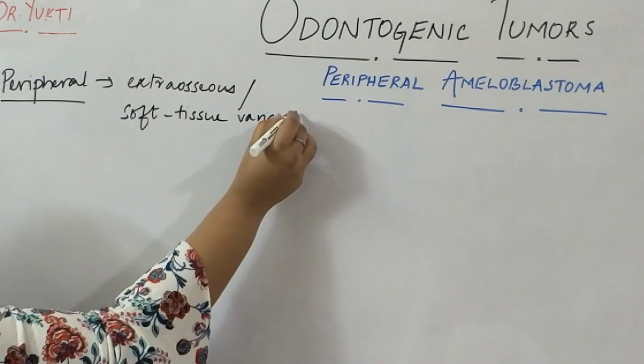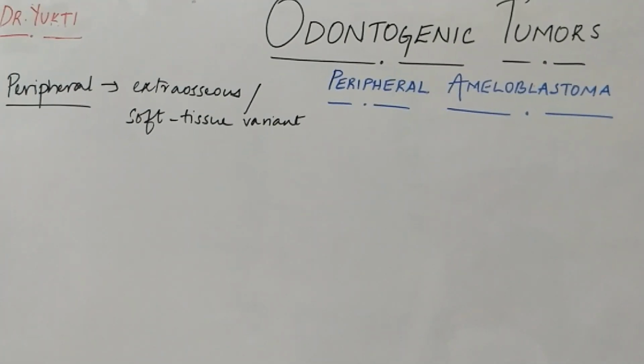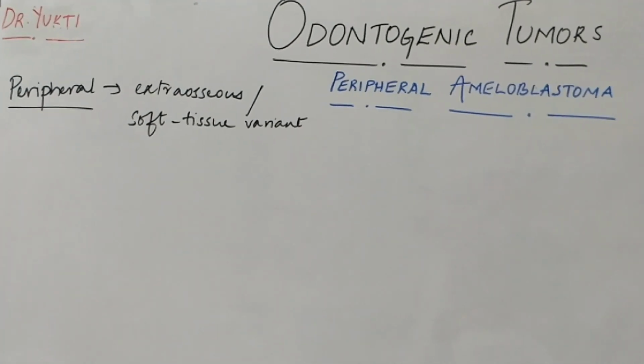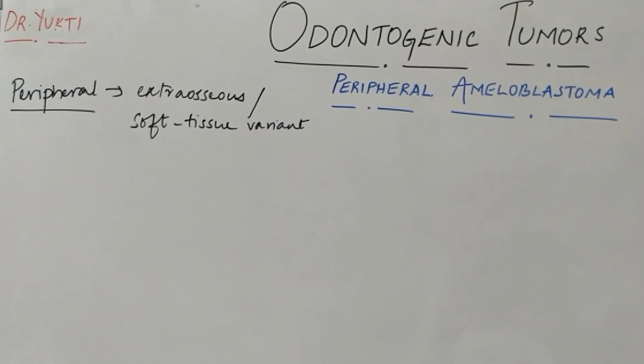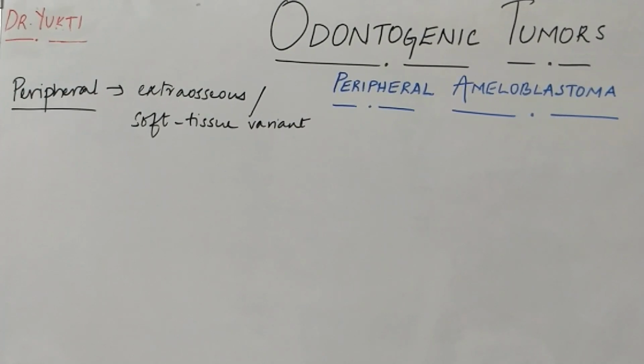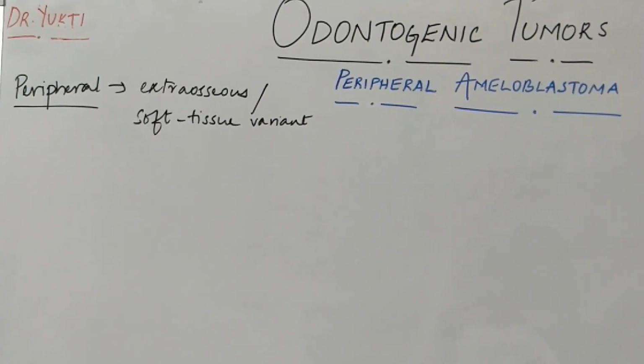So applying the same thing here in peripheral ameloblastoma, this is the odontogenic tumor or the variant of ameloblastoma which occurs in the soft tissues as opposed to the conventional ameloblastomas which occur in the bone. Now, where in the soft tissue do they occur?